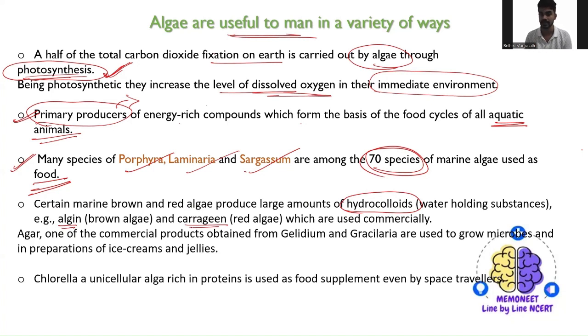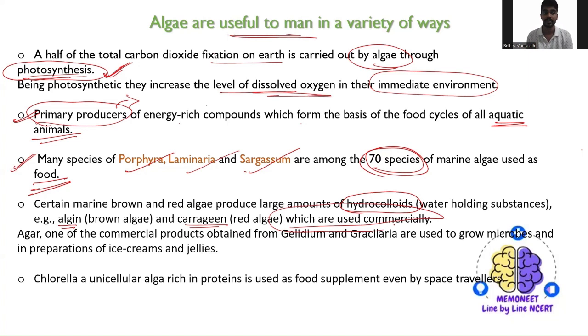So these produce some amount of hydrocolloids, which act as water holding substances. They are used very commercially in industries to hold water for a longer time.